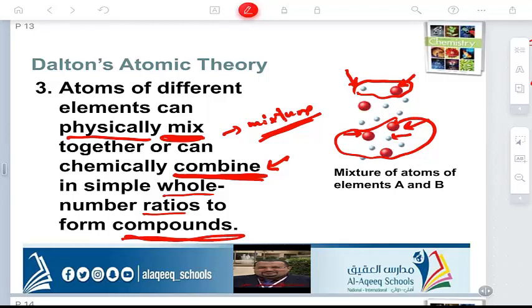So the verb mix produces a mixture, and the verb combine produces a compound. You can form a mixture from some atoms of elements. You can make a compound by combining some atoms of some elements. That's what he said in number three.